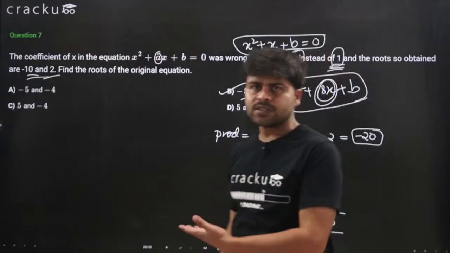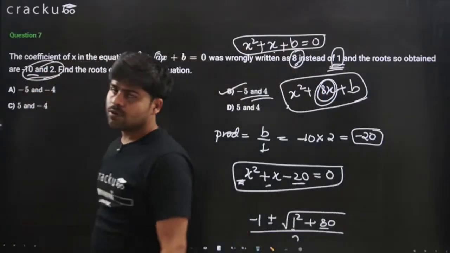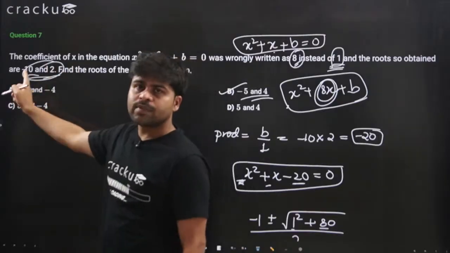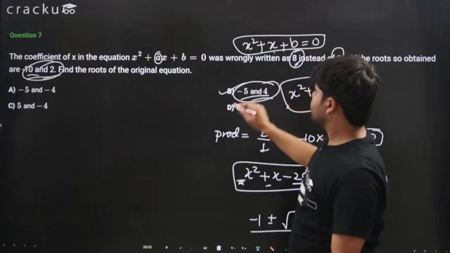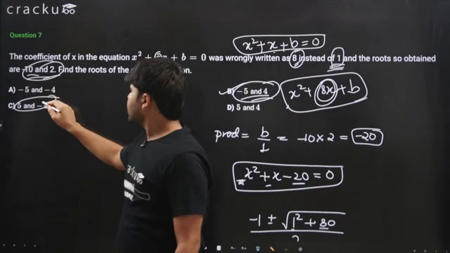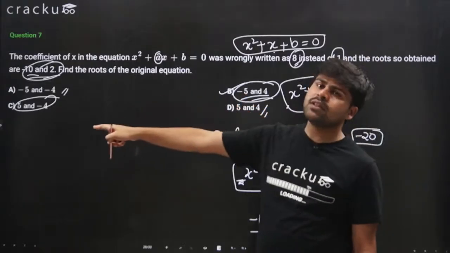You can do it by options as well, right? Because the product of the roots has to be the same as before, which is minus 10 times 2, which is minus 20. Then you just need to multiply and see that okay, this is minus 20, this is also minus 20, this is plus 20, this is plus 20. So only B or C can be the answers.